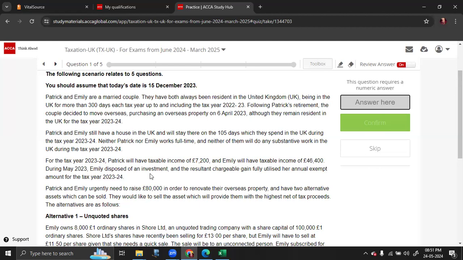Patrick and Emily still have a house in the UK and will stay there for 105 days, which they spent in the UK during 23-24. So let us apply the automatic overseas test. Less than 16 days, no. Less than 46 days, no.